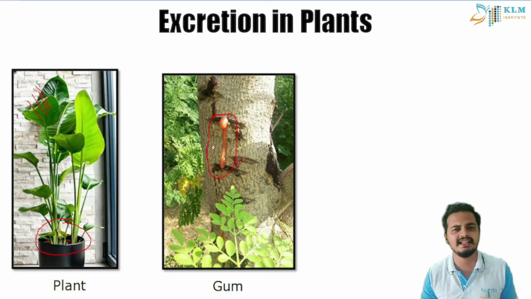They require very little excretion for their body because all the bark around it is dead cells. Whatever is the living cell is inside the tree itself. So excretion in plants is very simple. It is either released by the leaves or in the form of gums or knots. That's all about excretion in plants.